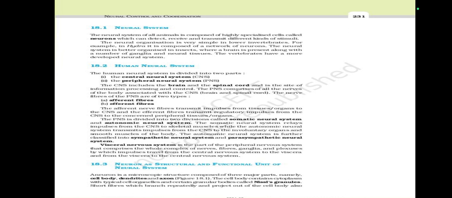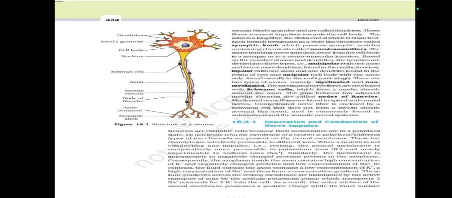A neuron is a microscopic structure composed of three major parts, namely cell body, dendrites, and axon. Figure 18.1. The cell body contains cytoplasm with typical cell organelles and certain granular bodies called Nissl's granules. Short fibers which branch repeatedly and project out of the cell body also contain Nissl's granules and are called dendrites. These fibers transmit impulses towards the cell body.